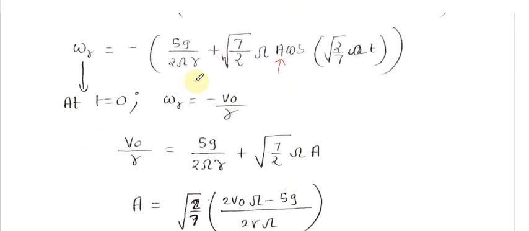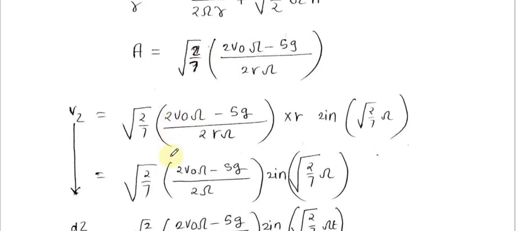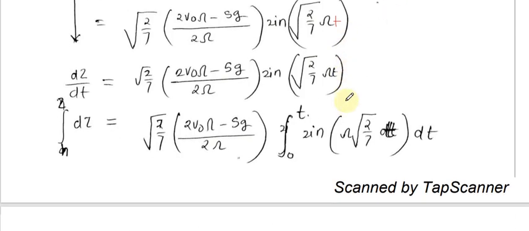After integration, all these results are after integration. Okay, minus v naught by r. Okay, so v naught by r is equal to something like that, and then I get the amplitude. I put it again in vz. Now since I have found vz as a function of time, so here I just forgot to write the t. So we got vz as a function of time.